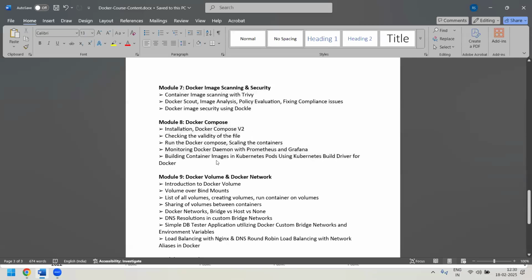And we'll also understand why exactly we have Docker Compose, how we can do a build and deployment using Docker Compose, and why in most organizations we use Docker Compose. We'll be discussing this a lot, and also we'll see how to monitor the Docker daemons with Prometheus and Grafana, and how to build Docker images in a Kubernetes pod using the Kubernetes build driver for Docker. All such things we'll be covering as part of Docker Compose.